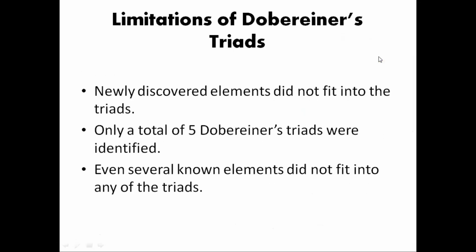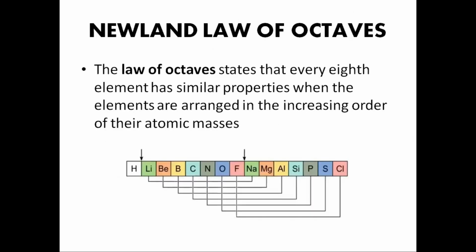Limitations of Dobereiner's triads. Newly discovered elements did not fit into the triads. Only a total of 5 Dobereiner triads were identified. Even several known elements did not fit into any of these triads. Next is Newlands' law of octaves.